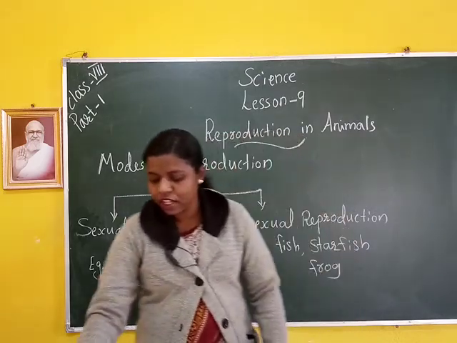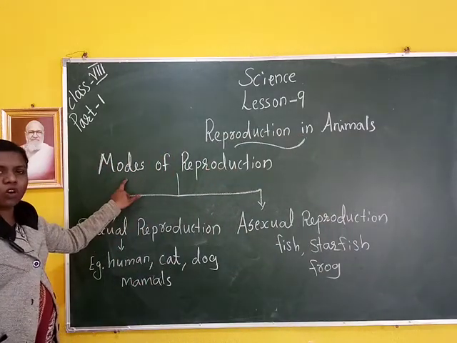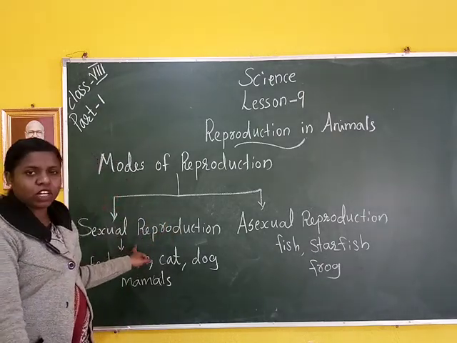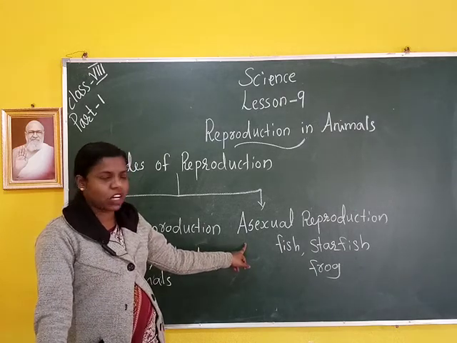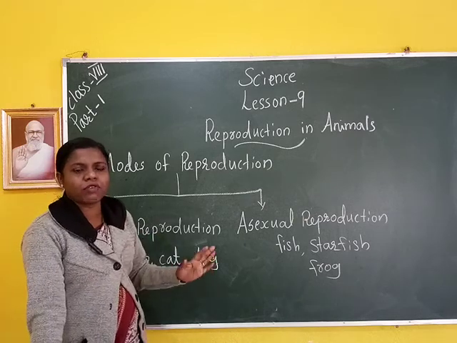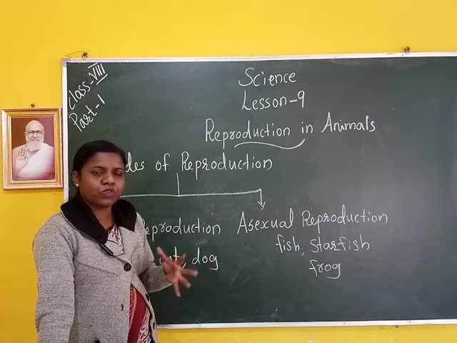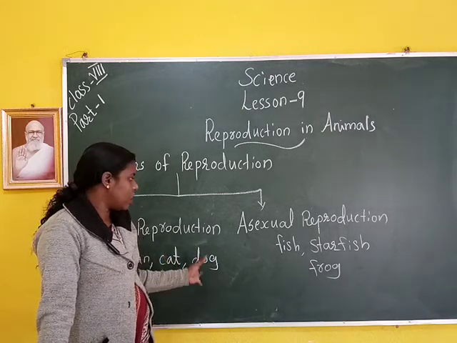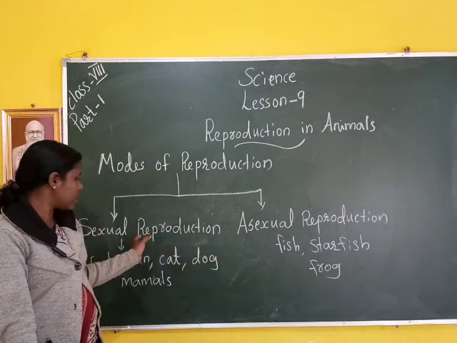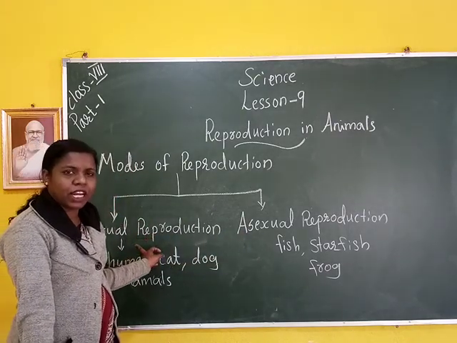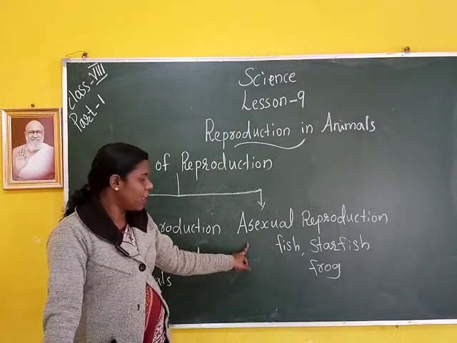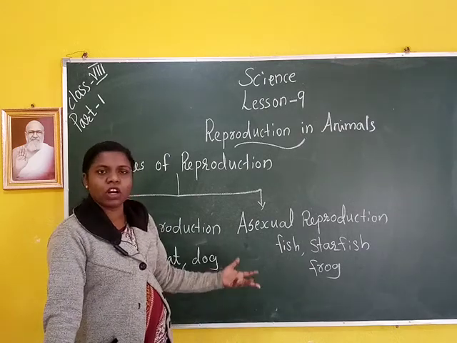Today we study modes of reproduction. There are two types of modes of reproduction: sexual reproduction and asexual reproduction. Sexual reproduction means one male and one female fuse to form another generation. Asexual reproduction means only one parent. Sexual reproduction means two parents, that means male and female. Asexual reproduction means only a single parent.